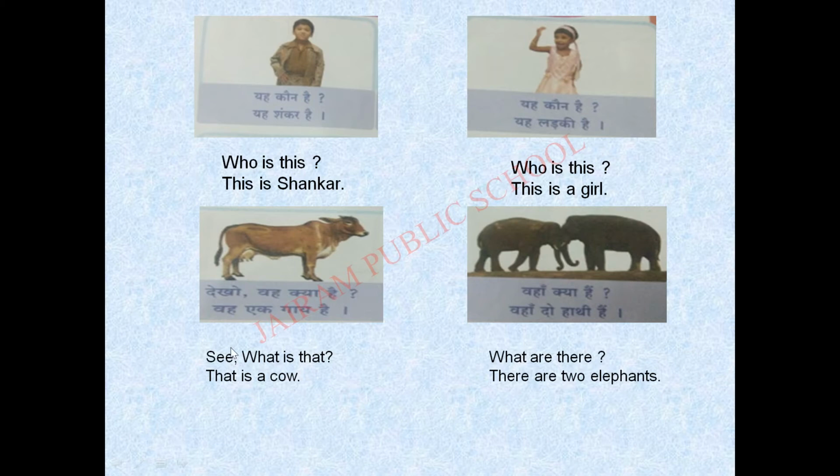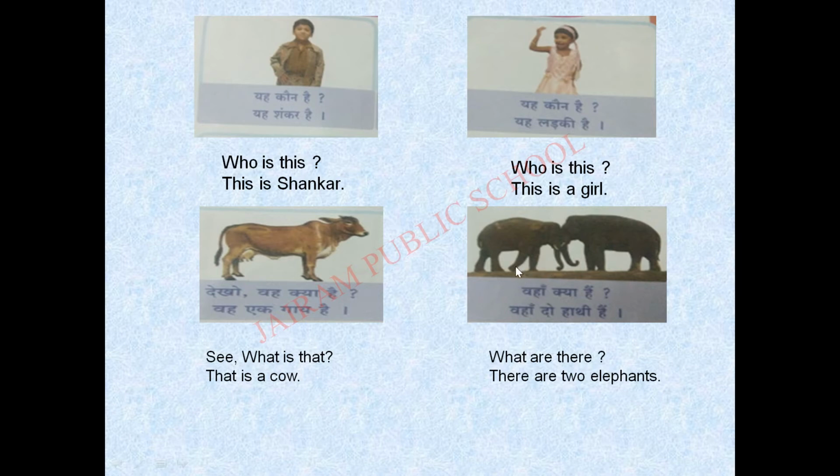So see what is that. वह एक गाय है. That is a cow. What is the question? देखो वह क्या है? See what is that. वह एक गाय है. That is a cow.